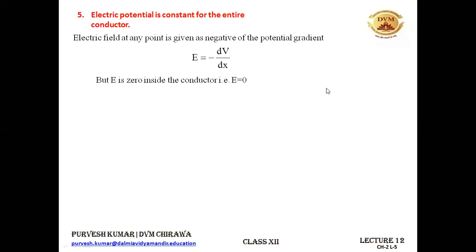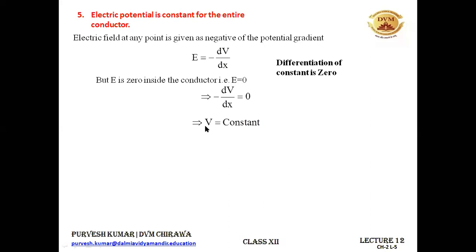Then the value of dV by dx becomes 0. All right. And if the differentiation of some quantity is 0, it means that quantity is constant. So differentiation of a constant is 0. It implies that the electrostatic potential is always constant. All right. So whatever be the value of electrostatic potential on the surface, the same value will remain inside it. So at the center of the conductor it will be the same value. At the surface of the conductor, you are having the same value.